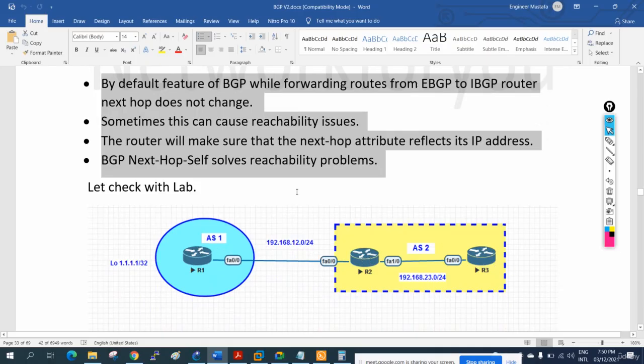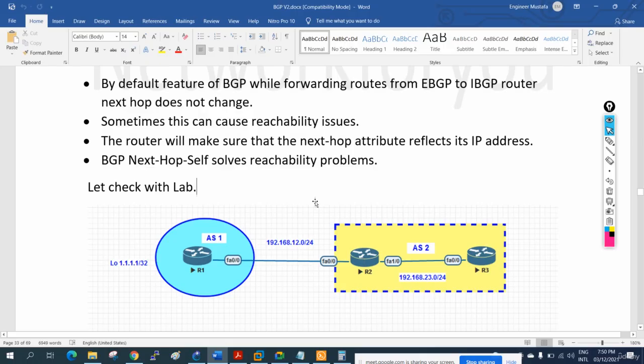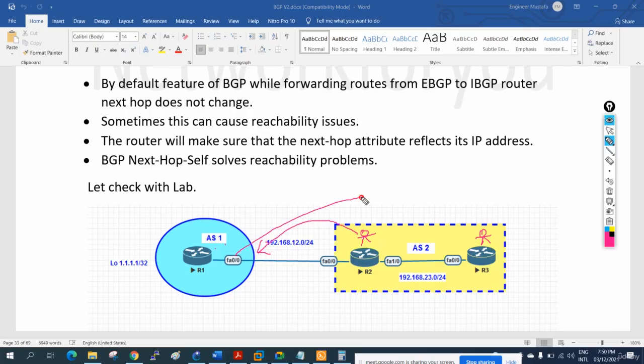the traffic to R1. If I give you a simple example, imagine you are R2, okay? Your friend asks you for some money. Your friend is this R3. You borrow some money from R1 and you give that money to R3. And when you borrow and give to R3, you are saying, I borrowed from R1, but R3 doesn't know anything about R1, and you are saying return this money to R1. So how can R3 return? R3 doesn't know anything about R1.